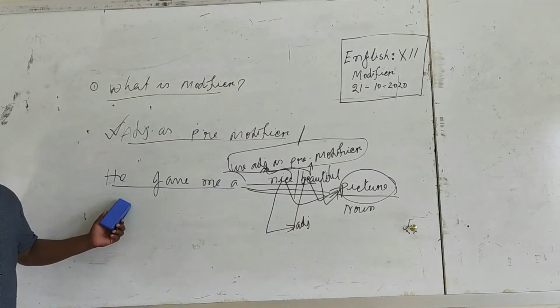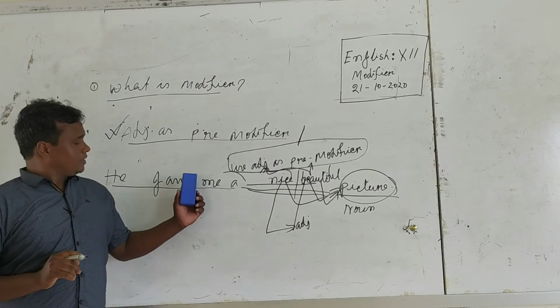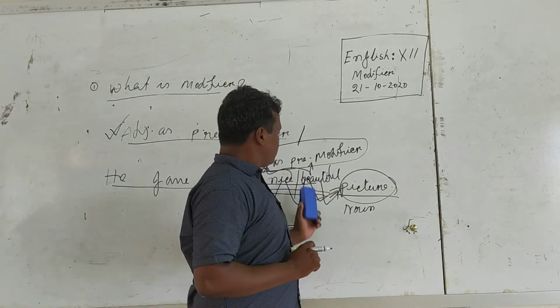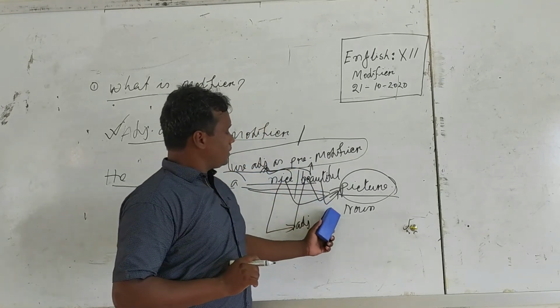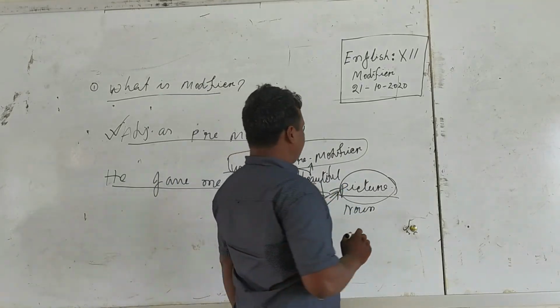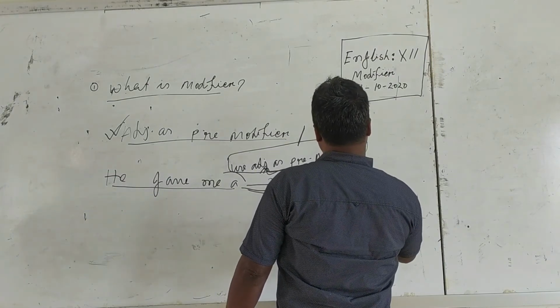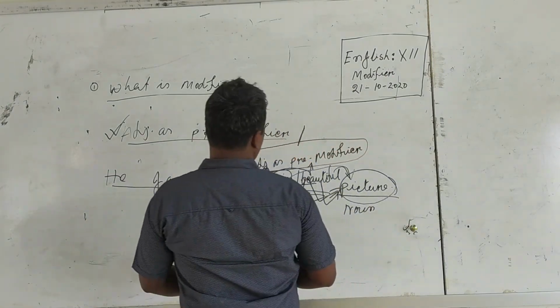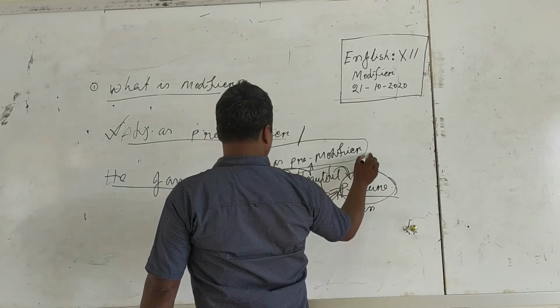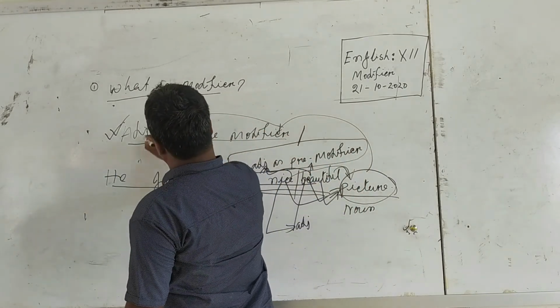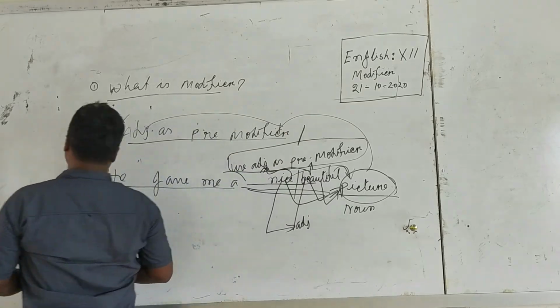We can easily use: he gave me a nice picture, he gave me a beautiful picture. Here beautiful and nice both are modifying picture. It is an example of adjective as pre-modifier.